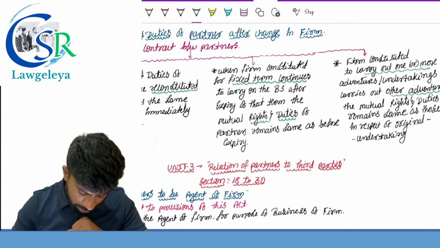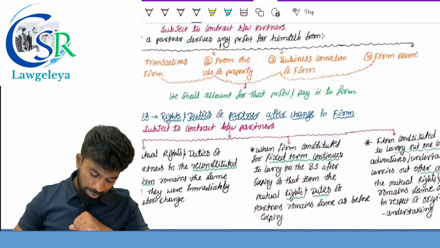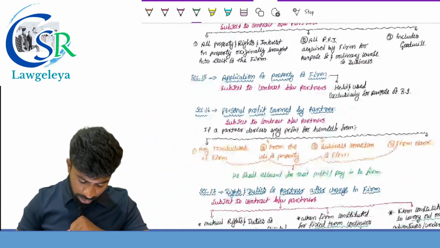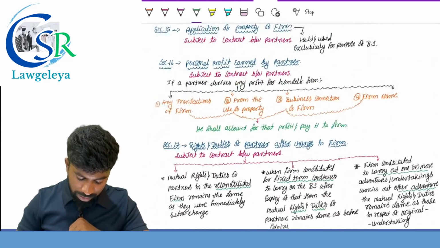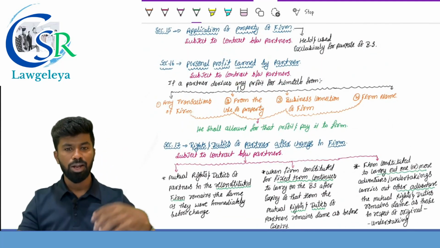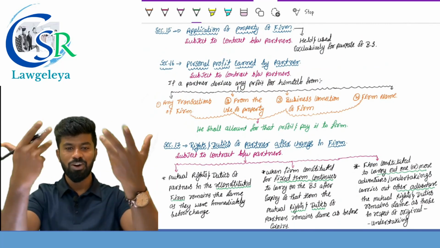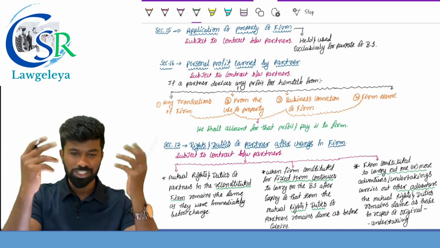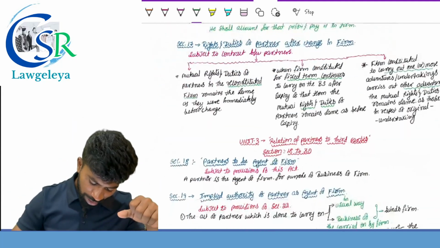Section number 17. And how do we remember section number 17? The mutual rights and duties of the partners after what? Change. Section number 17.